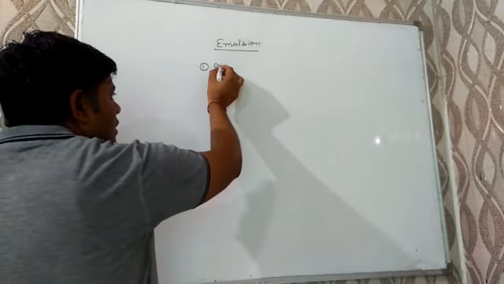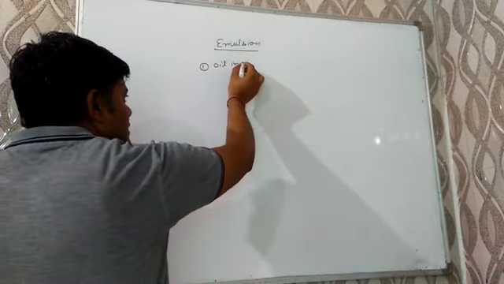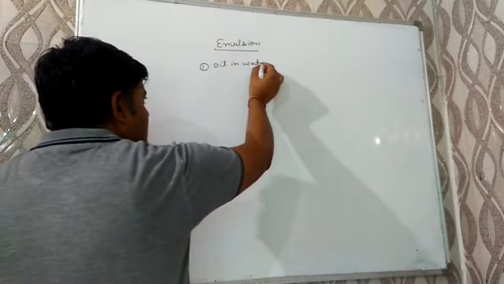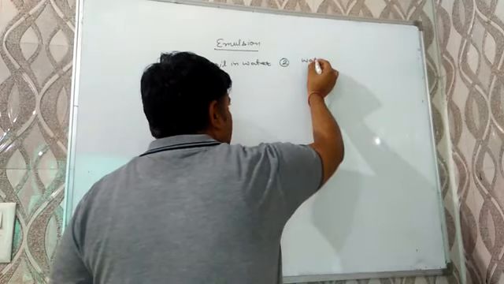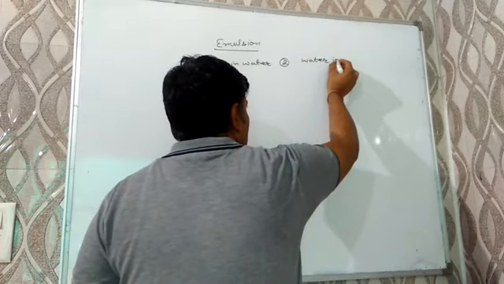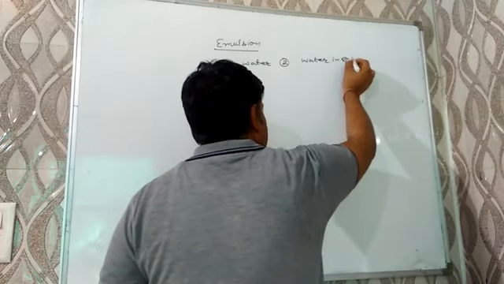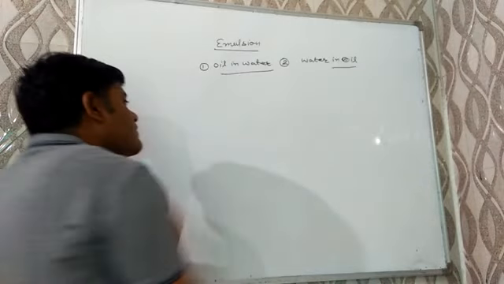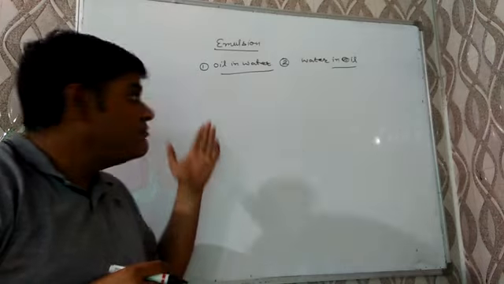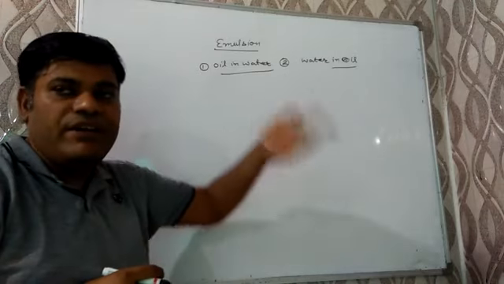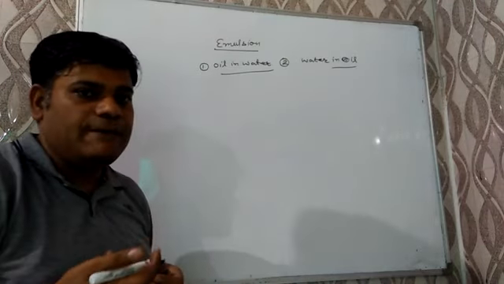One is oil in water emulsion, and the second one is water in oil emulsion. First we have to discuss their definition, then we will give the chemical test: how can we detect the nature of emulsion?